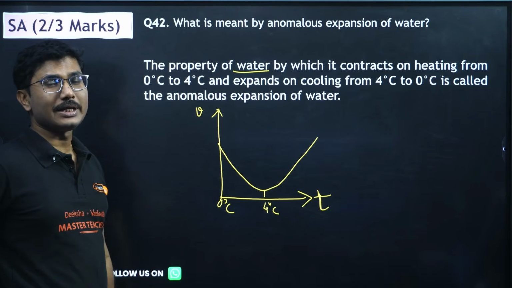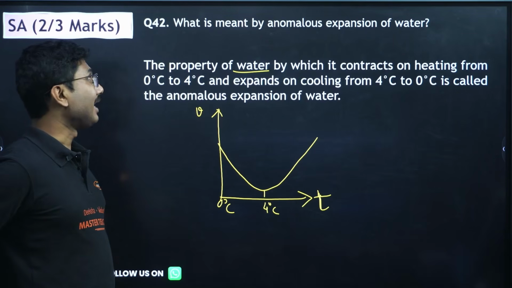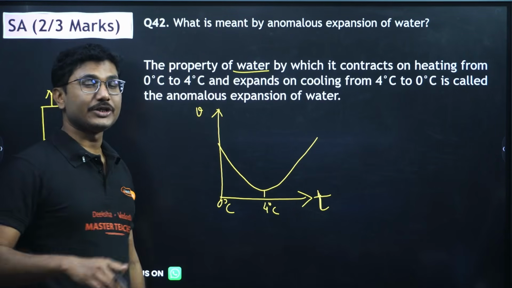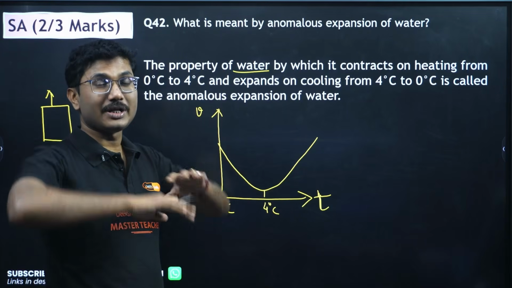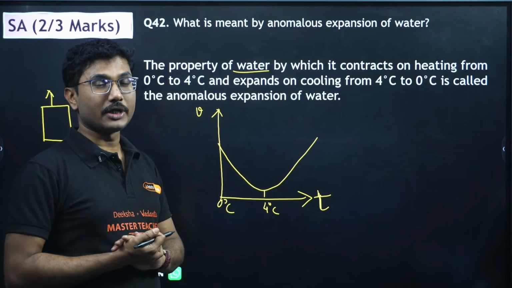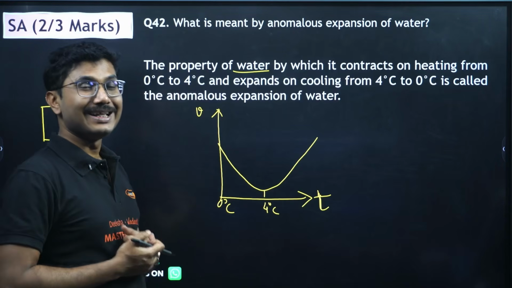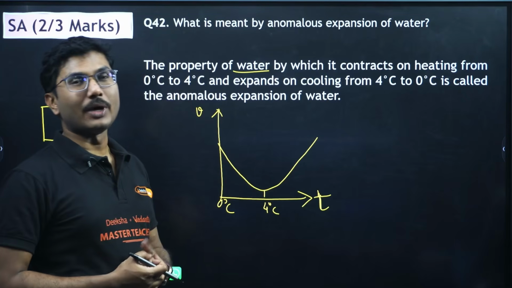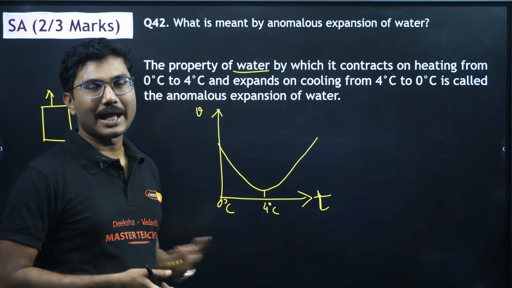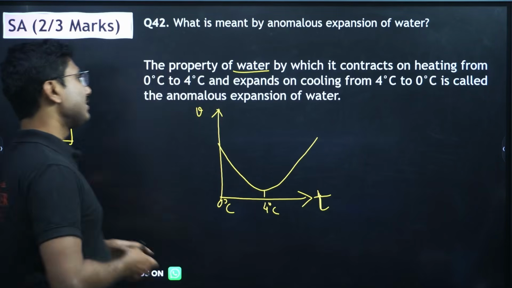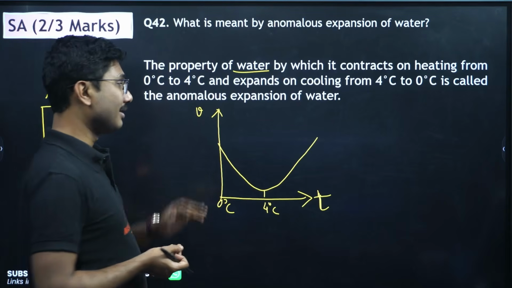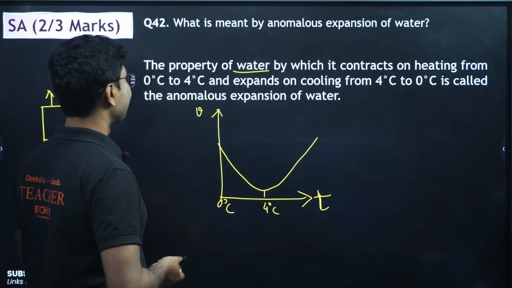And that is actually a main reason that life exists under the ocean. Even in the Arctic region, when all the water freezes on the top, the water below still remains water, and the animal life survives under it. That is one of the beautiful inventions of nature.